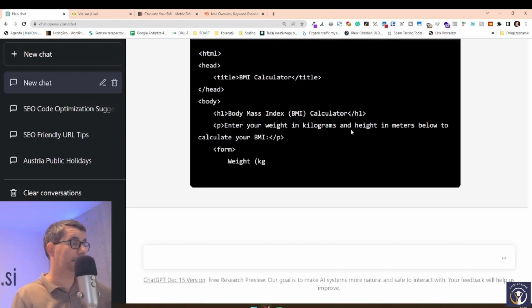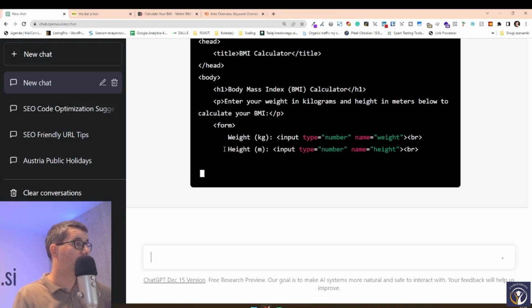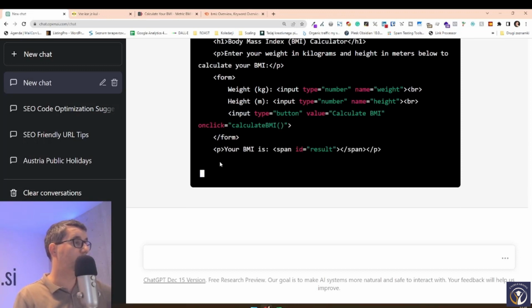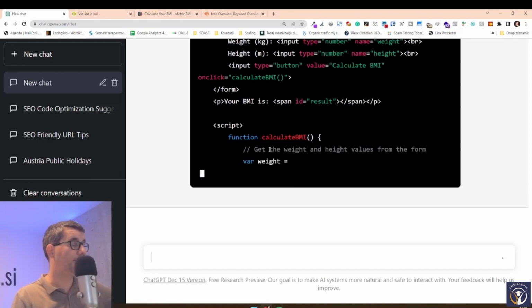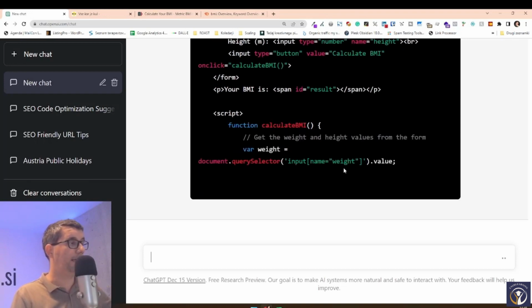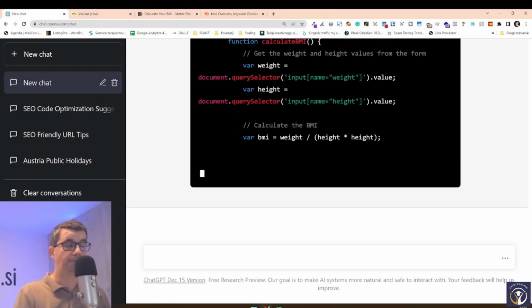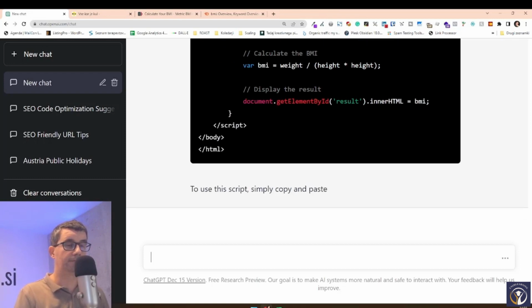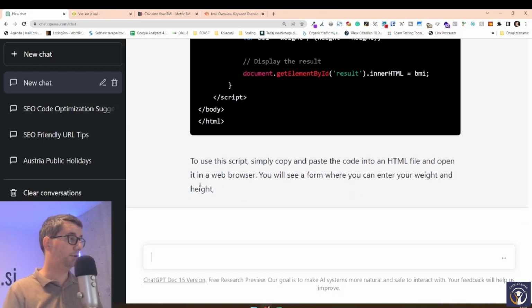It gives you the instructions for it, and then it shows a form where you add your weight and your height and the button, and then it gives you a result. And then it also creates a script that is going to make the calculation. And it even gives you instructions on how to use that.